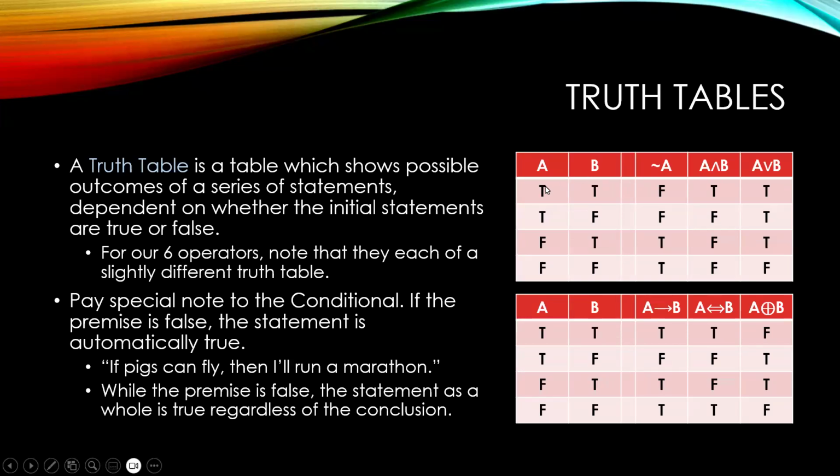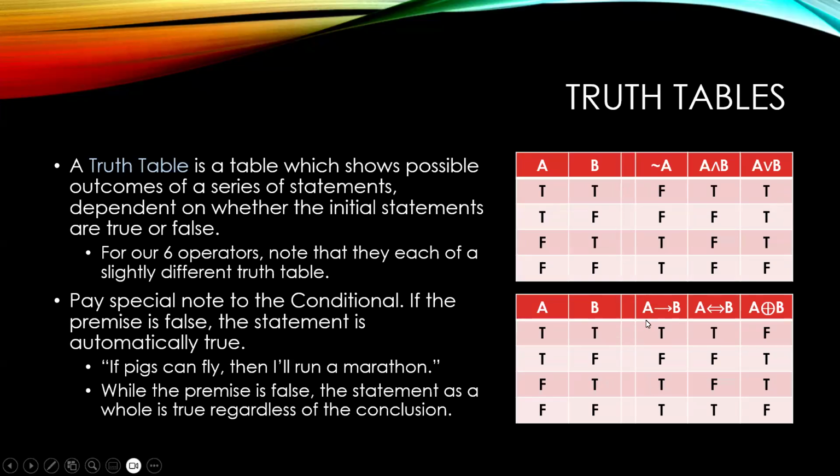And so if A and B are both true, then we get true. If A is true and B is false, then A and B would be false. And same with the other ones. Essentially, for A and B to be true, they both must be true. For A or B to be true, well, only one or the other needs to be true. If they're both false, we get false. But A or B is true if either one of them is true.